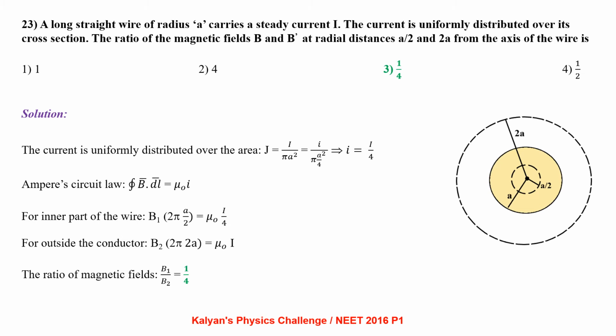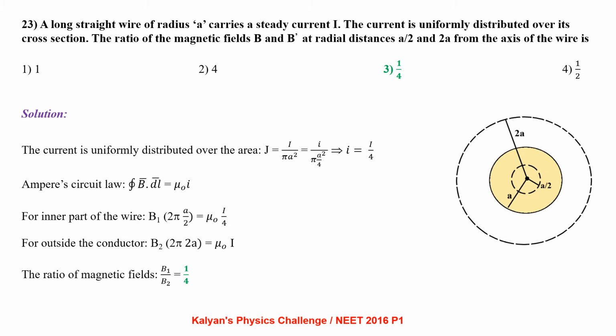The current density is uniform. So we can write current density J equal to I by pi a square. That is also equal to small i by pi (a by 2) whole square, where capital I is the total current and small i is the current flowing through a by 2 part of the wire. From there we get small i equal to capital I by 4.